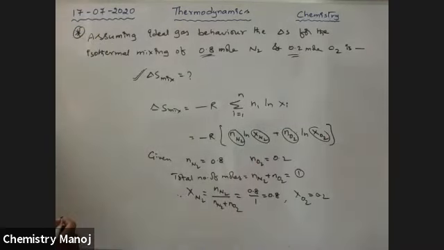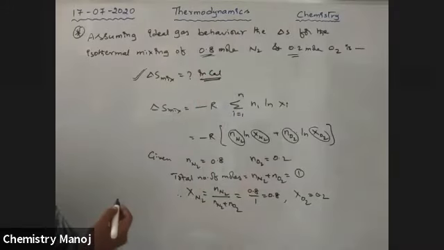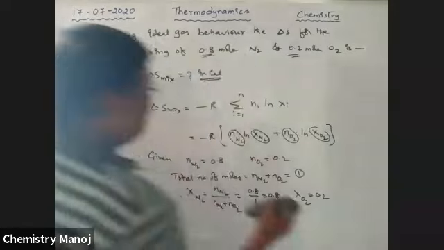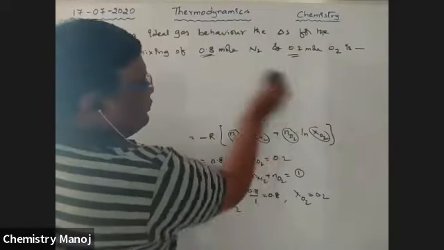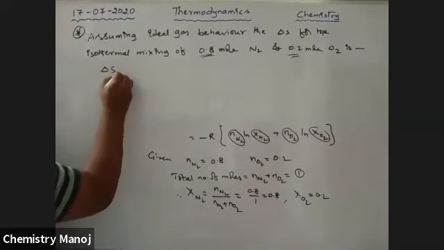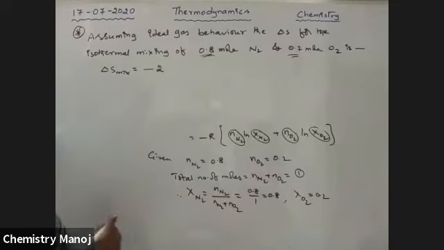Substitute those values. I want to calculate in calories. Substitute those values in that formula. That gives delta S mixture is equal to minus R, let it be 2 only because R in calories is 2.